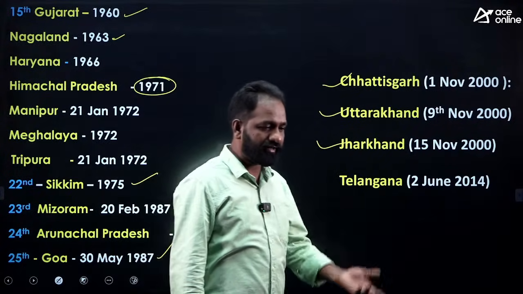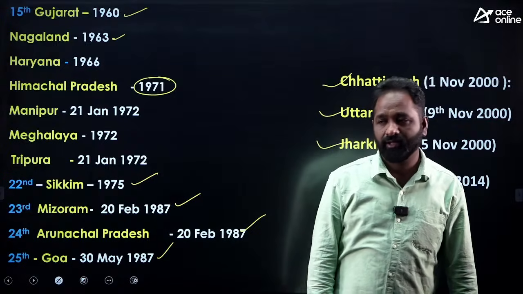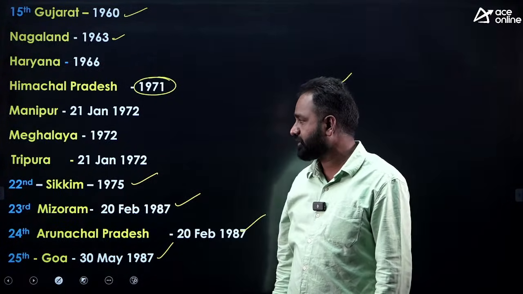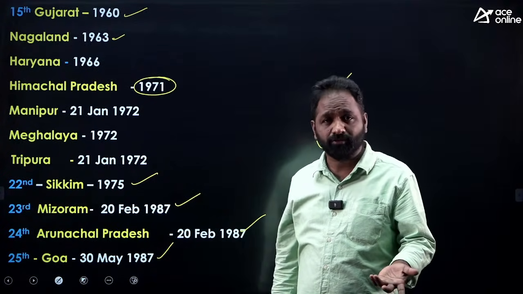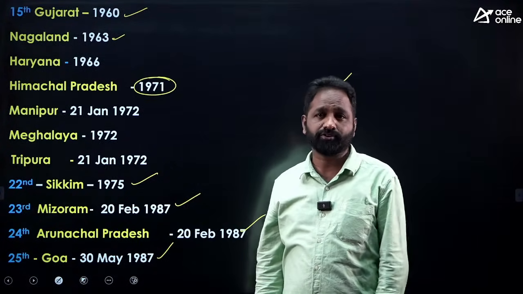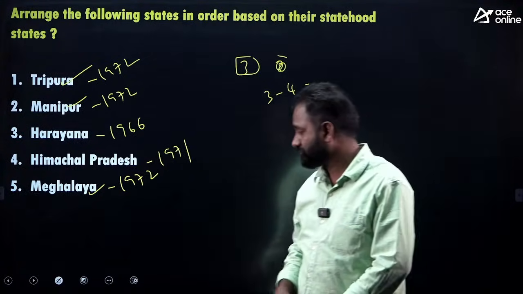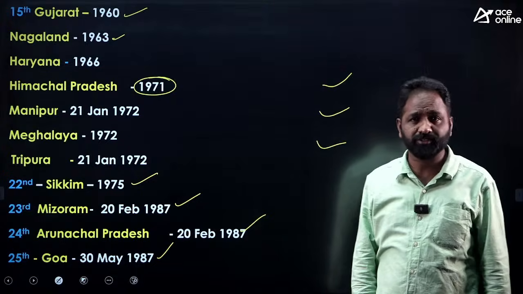If states are created on different dates, you have to remember them in chronological order. Don't expect questions with states like Tripura and Mizoram created on the same date, because they are not going to ask you to put those in chronological order. Is it clear? So please try to remember the states and their years of formation.